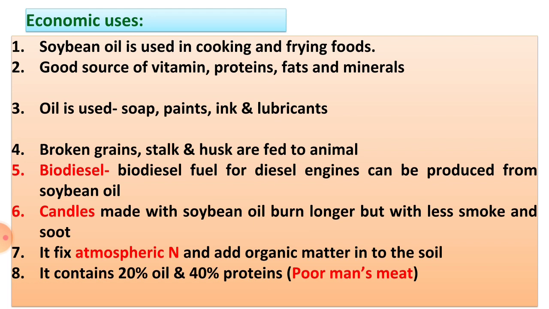Organic matter in the form of leaves and stalk is added into the soil. It improves the soil fertility. Soybean is also called poor man's meat because it contains the highest protein, 40%, and 20% oil content. These are the economic uses of the soybean crop.